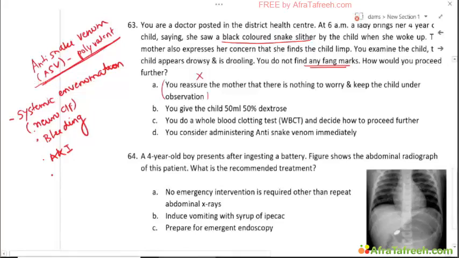Okay, so these are the typical clinical features. Of the neurological clinical features, the earliest sign is ptosis. Also a neck drop may be seen.